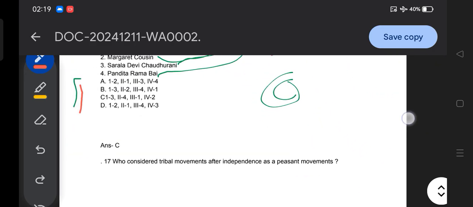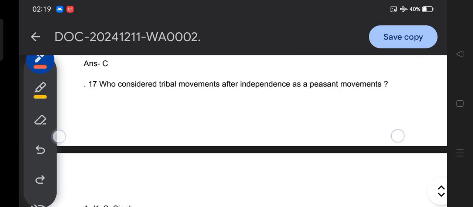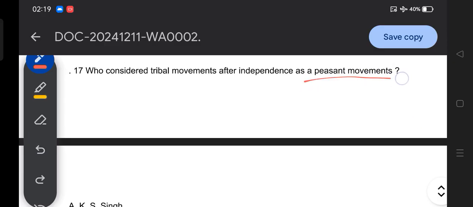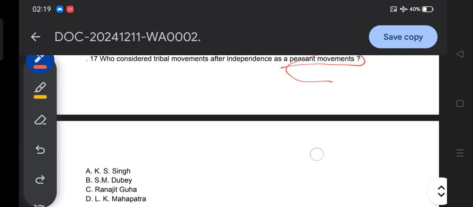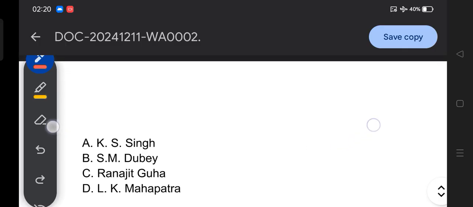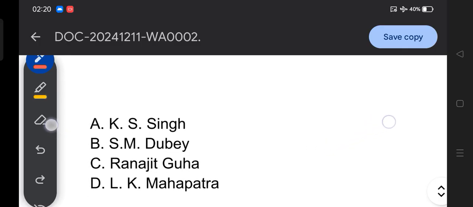Okay, moving to another question, question number 7: who considers the tribal movement after independence as a peasant movement? I mean to say, in the post-independence period, who considers tribal movements and peasant movements to be equal? Option A: K.S. Singh, B: S.M. Dubey, C: Ranajit Guha, D: L.K. Mahapatra.